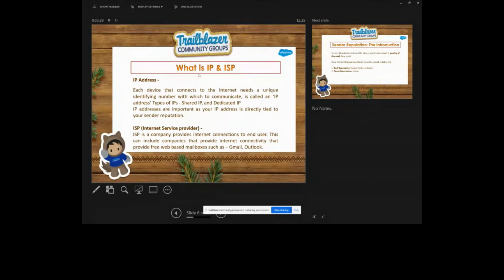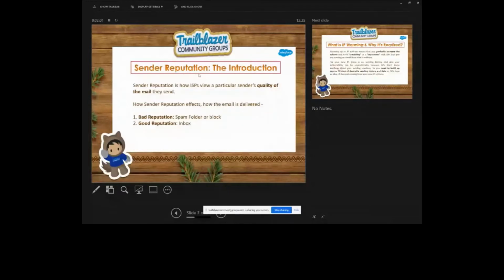Now, ISP, internet service provider, is a company which provides internet connections to end users. This can include companies that provide internet connectivity and free web-based mailboxes such as Gmail and Outlook. ISP is very important. Now going to the next slide, Anil.